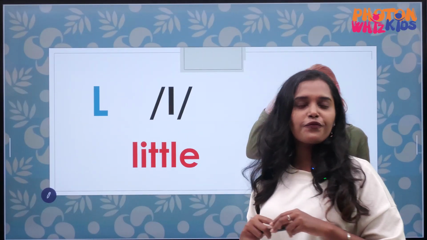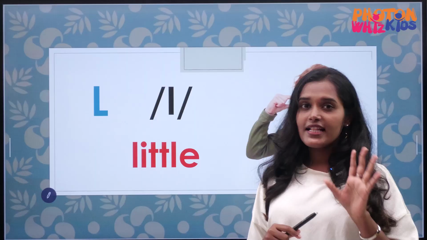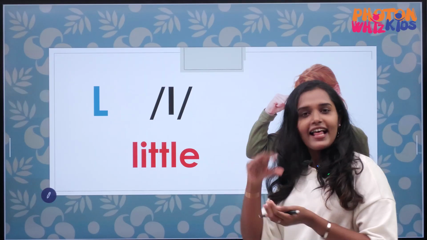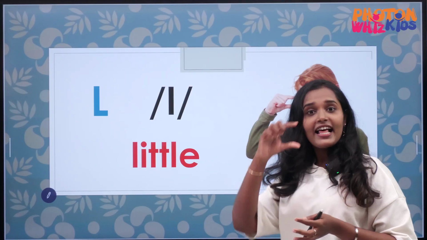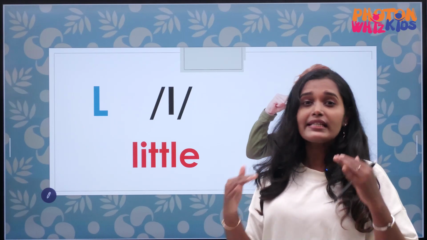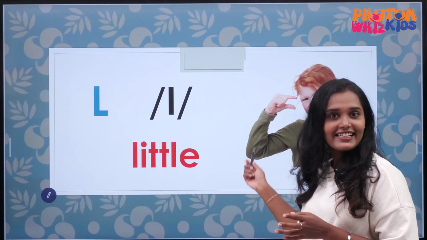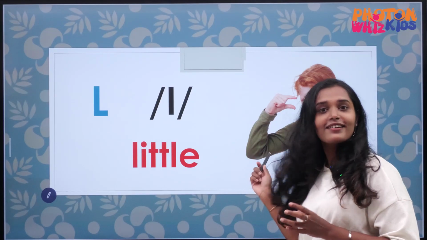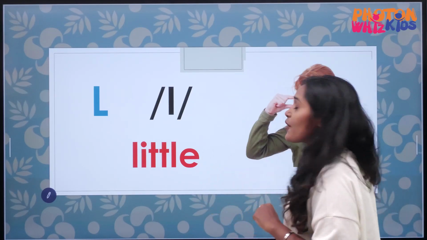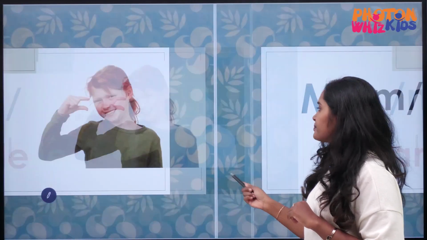The next alphabet is L. The sound of L is L. Little. Say with me, it is not little, it is little. Here we have a little girl like you. So, the sound of L is L.